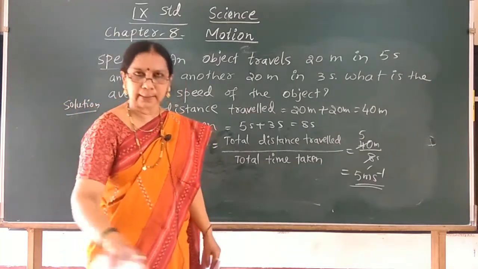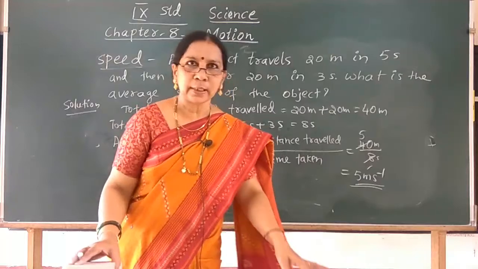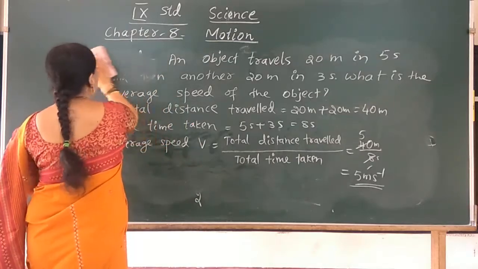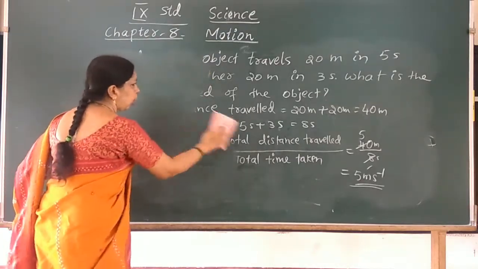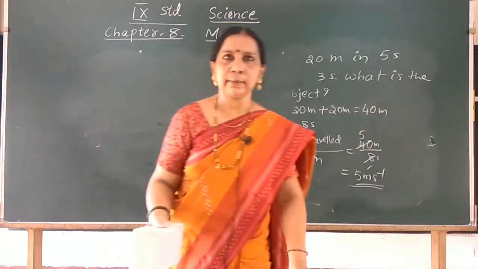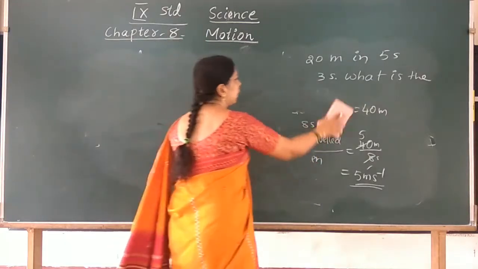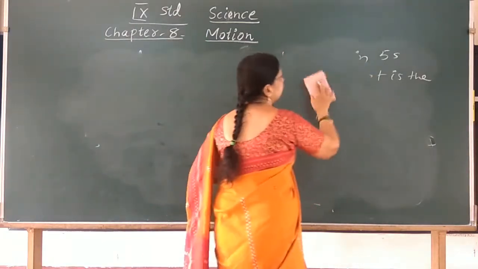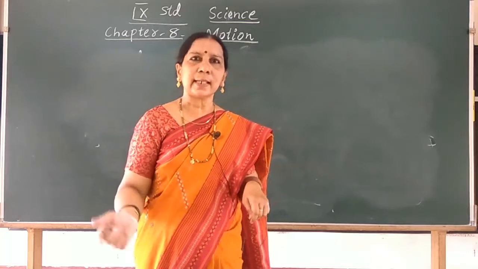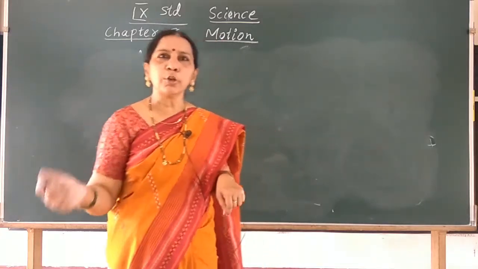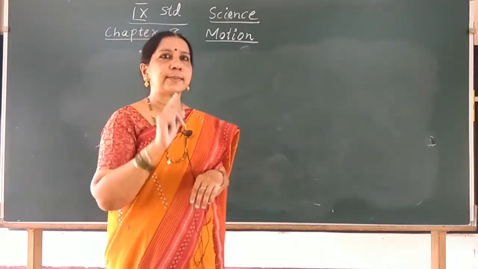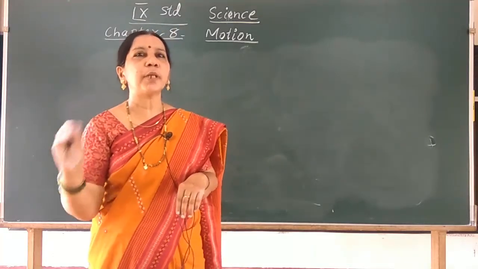You have also learnt about uniform motion and non-uniform motion. What is meant by uniform motion? Let me give an example, then you can define it. An object covers 5 meter in the first second, 5 meters in the next second, 5 more meters in the third second, and 5 more in the fourth second. Here every second the object covers 5 meters.